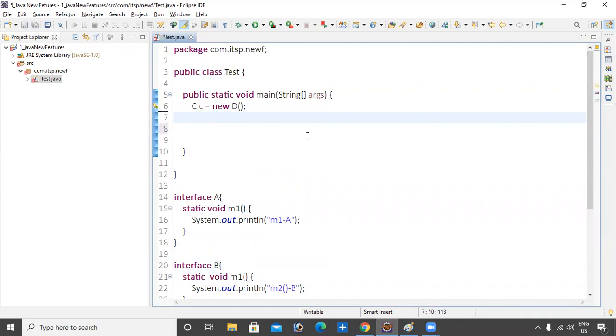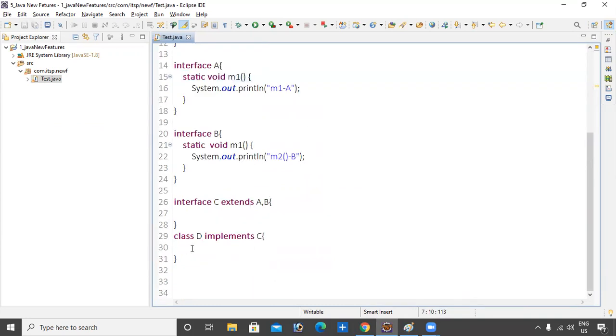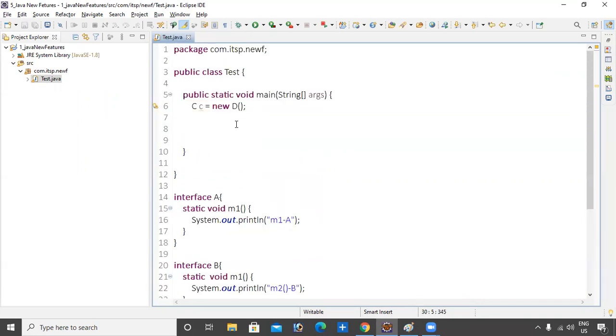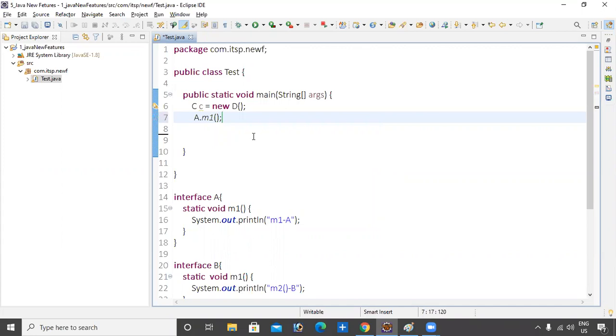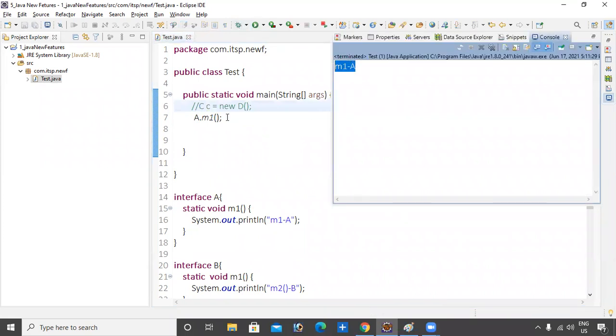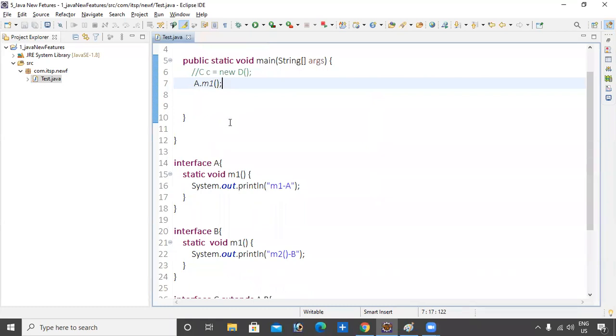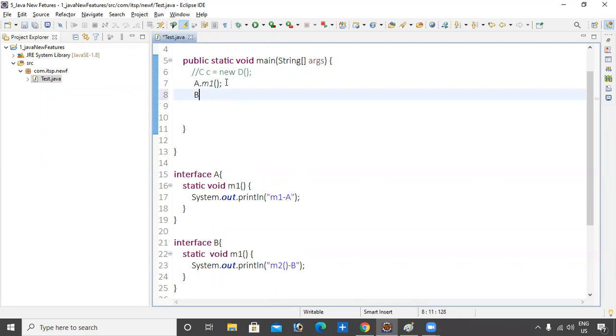How to call static? A static method you can call directly by using the class name, A dot m. That's simple. Not required to create an object here. You can call it. M1 method, call now. If you declare the B class, B dot m.